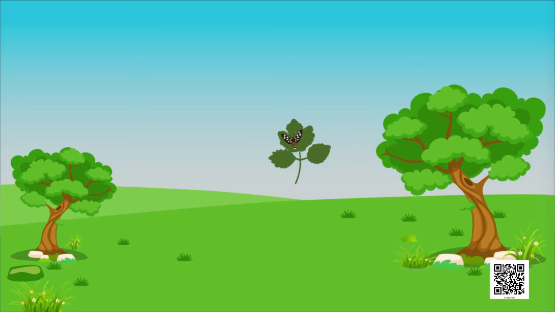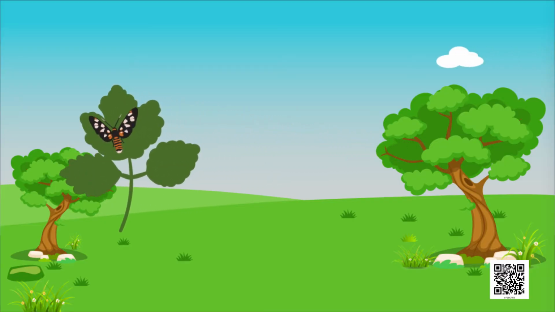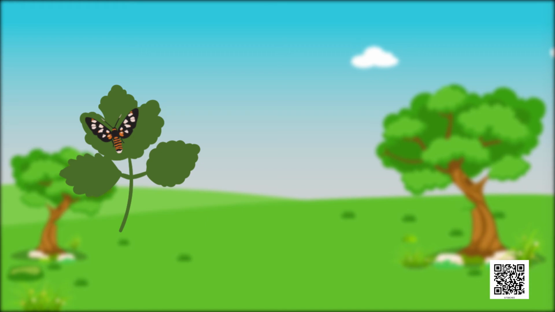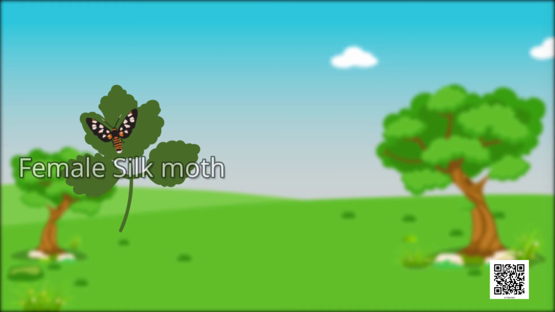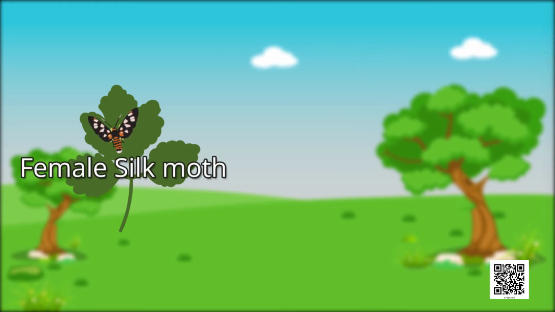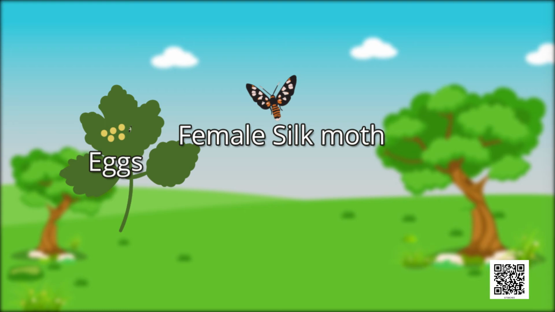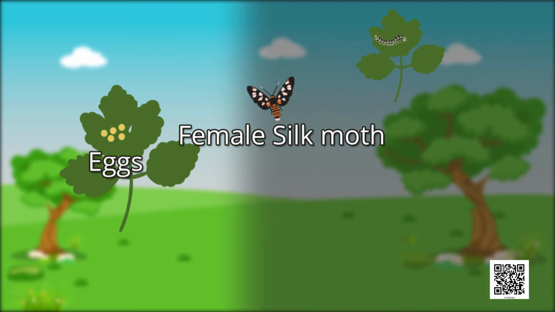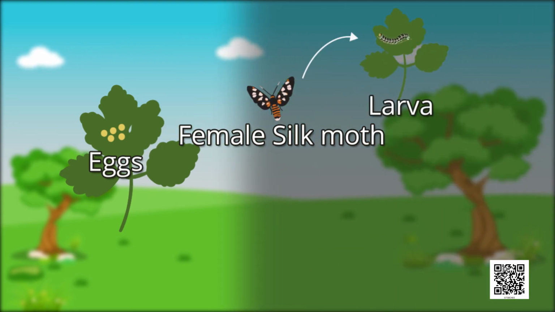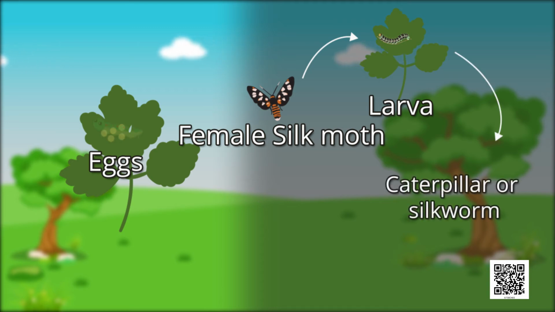The life cycle of silkworm starts when a female silk moth lays hundreds of eggs, from which larvae hatch, which are called caterpillar or silkworm.